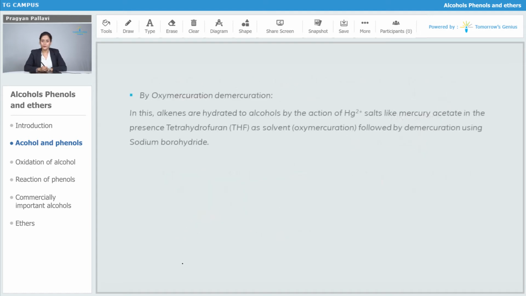In the case of oxymercuration demercuration, here these alkenes are hydrated to alcohols by the action of Hg2 plus salts like mercury acetate in the presence of tetrahydrofuran, which is commonly written as THF, as a solvent, and then followed by the demercuration using sodium borohydride.